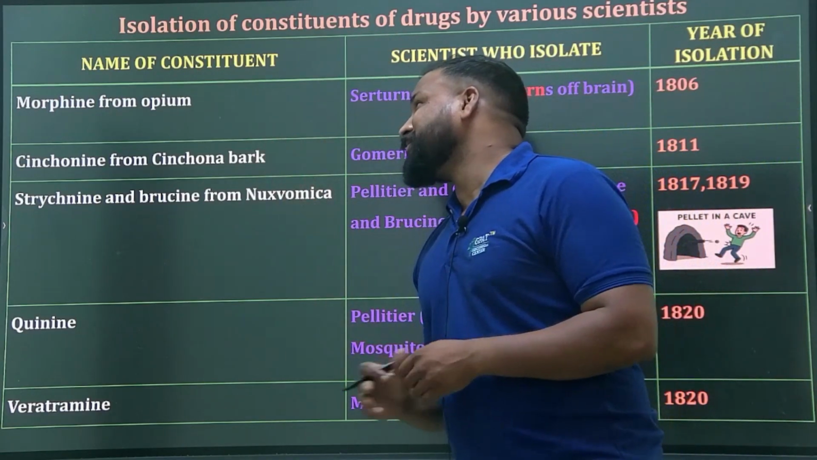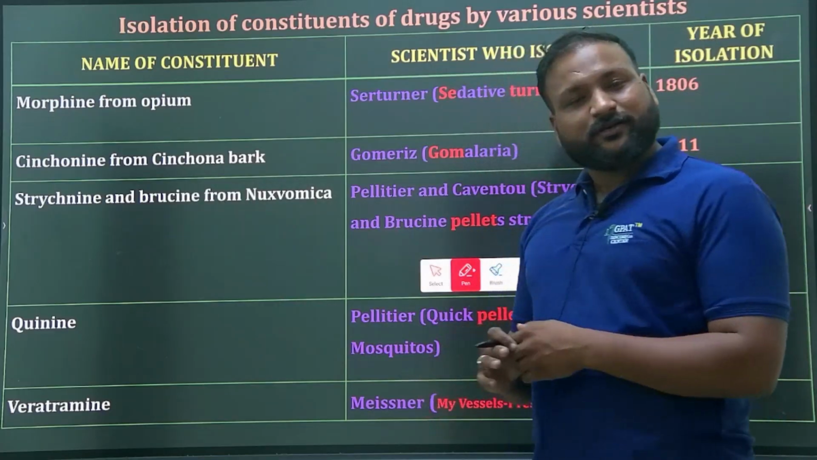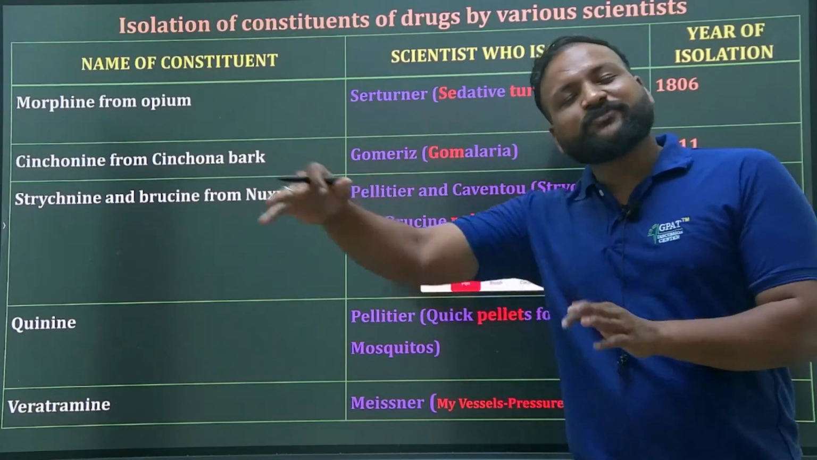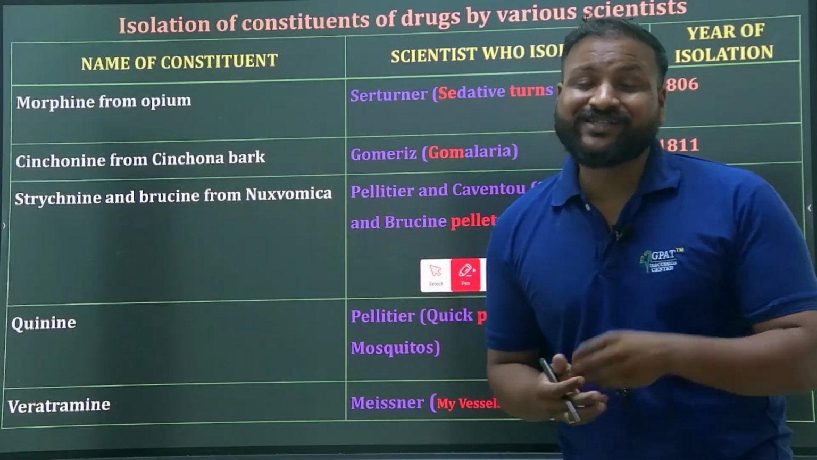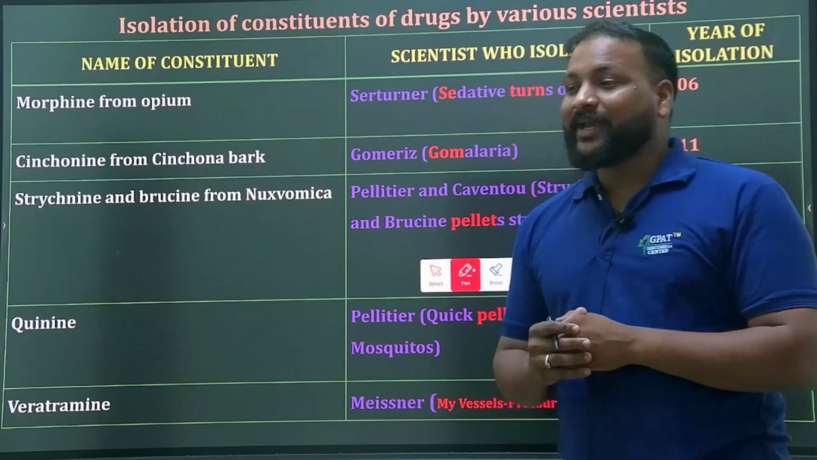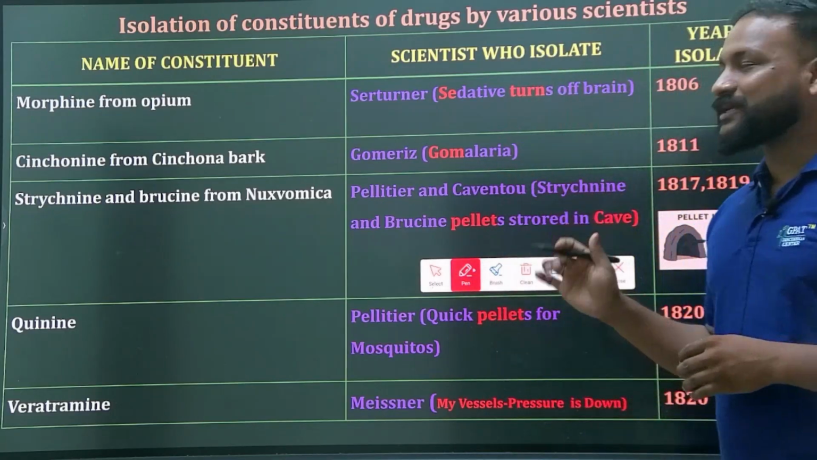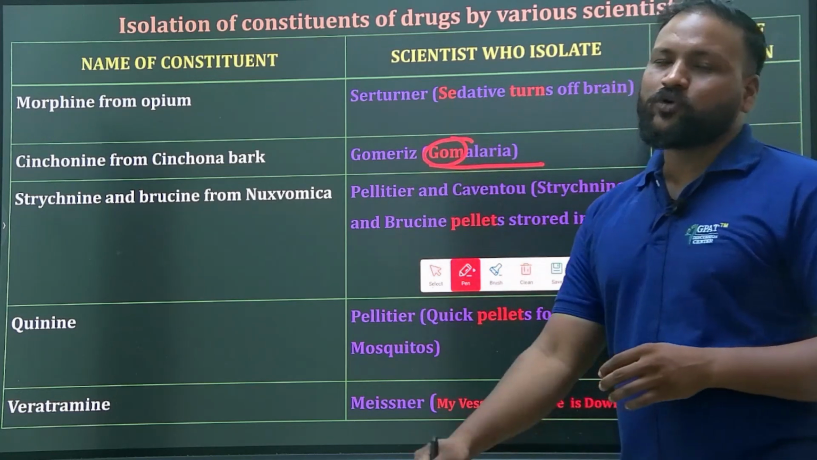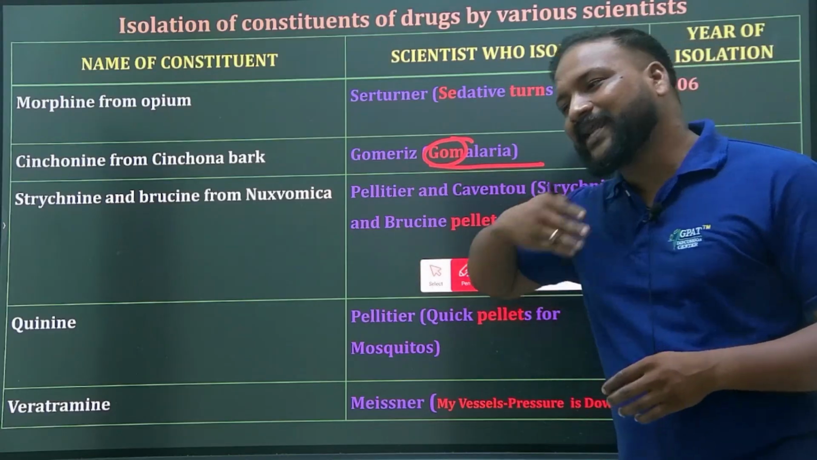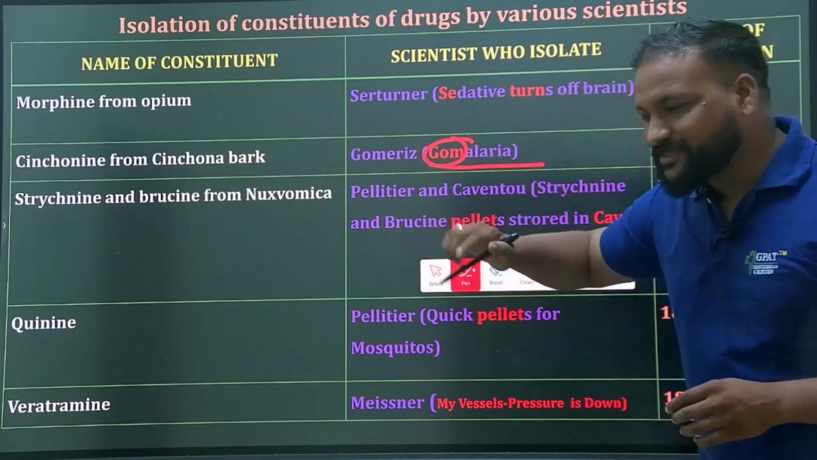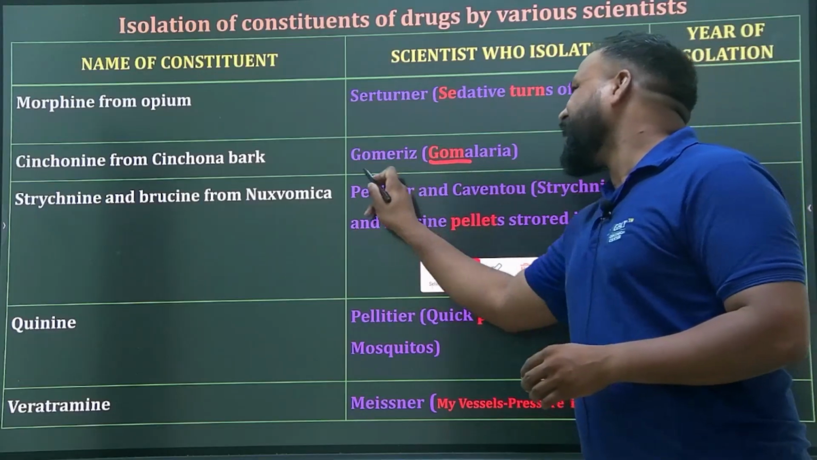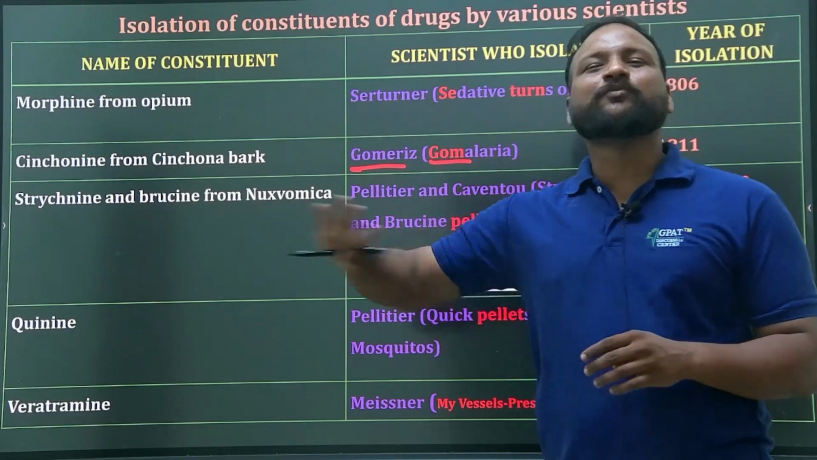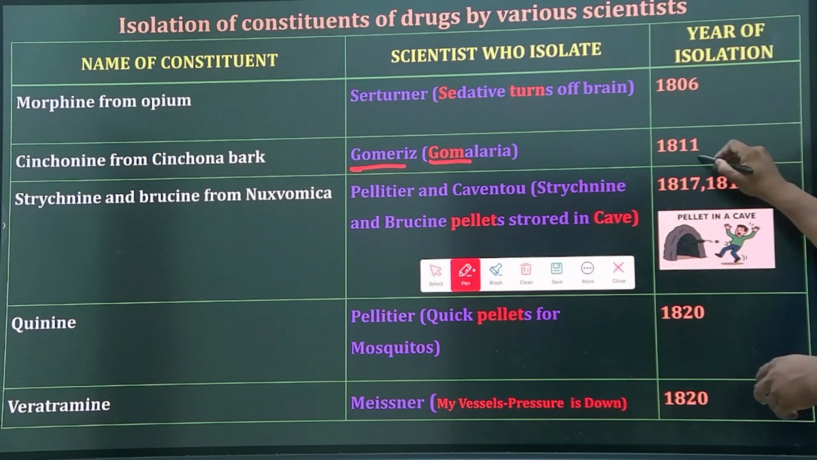Next, quinine from the cinchona bark. Based on the pharmacological action we can remember: cinchona is an antimalarial drug, it can cure malaria. That's the reason: go malaria, go malaria. From that starting letter, go maris. Because it can fight with malaria, that's the reason. Cinchona has an antimalarial property. From that, ZOM stands for go maris. Clear? That's how to remember it. In 1811 it was discovered.